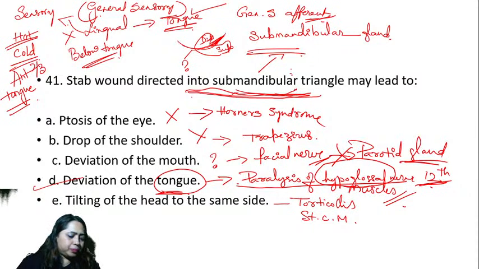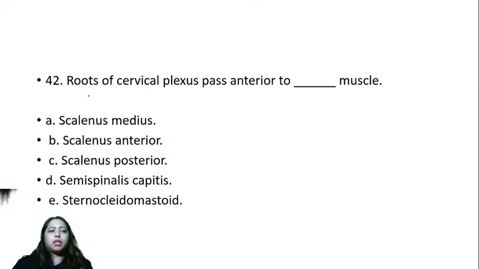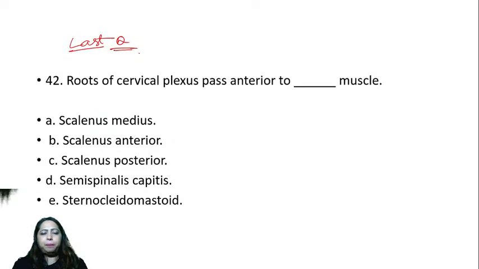Next one. What is the answer for this? Last question. This is the last question. Roots of the cervical plexus pass anterior to which muscle? So there is this cervical plexus. It passes anterior to which muscle? Anyone?